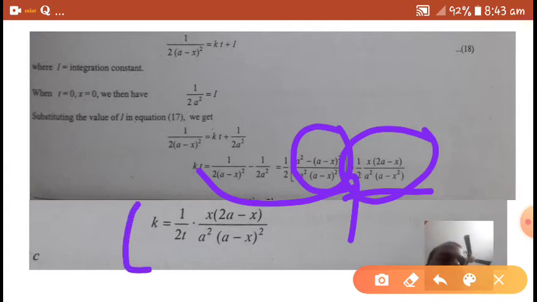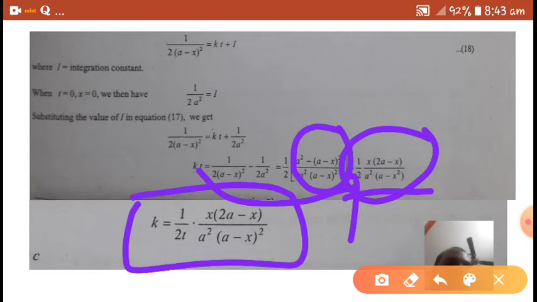Then we get k equals 1 by t into x into (2a minus x) by a square into (a minus x) whole square. This is the equation for the rate constant of third order reactions.